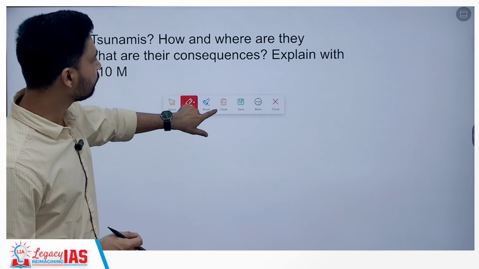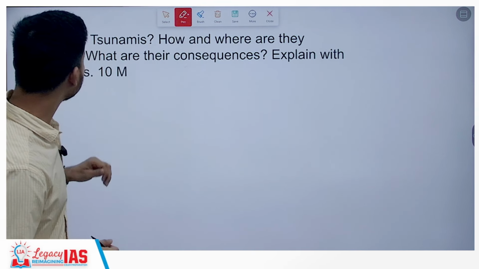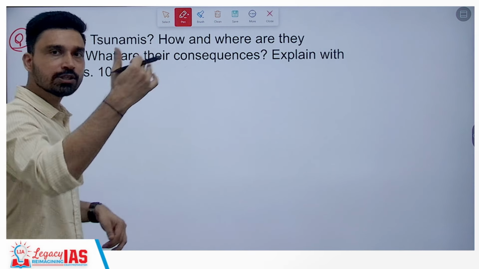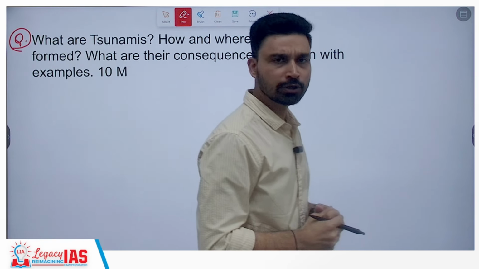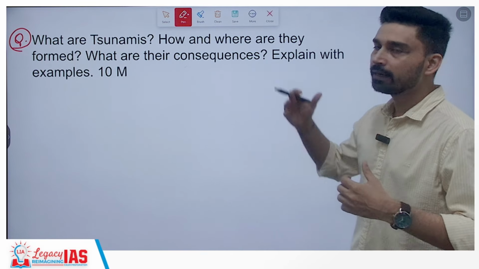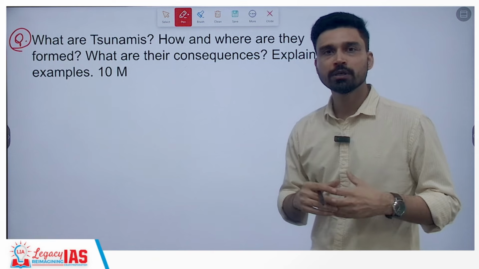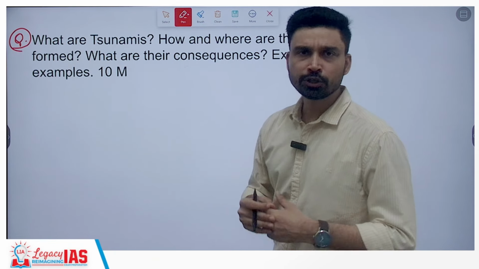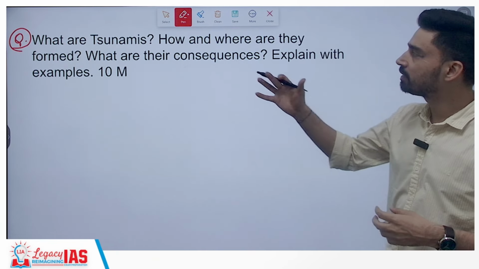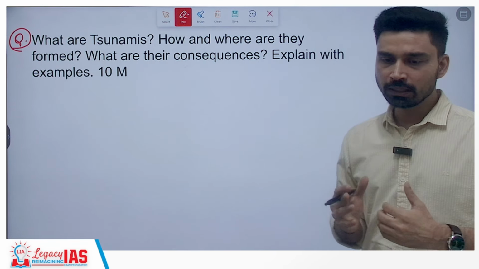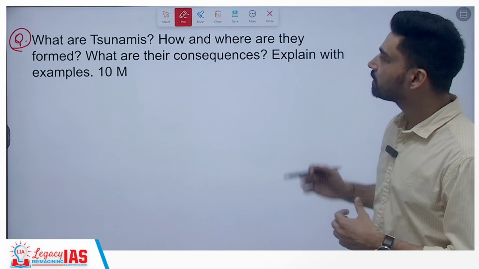So if you look at some of the 10-mark questions that were asked in UPSC, one question is similar to a question that was asked in the 2018 Mains examination. Again, it is linked directly to the syllabus. Also, it is a direct, straightforward question. That means if you have studied properly, it should not be difficult for you to answer this question. So the question is: what are tsunamis? How and where are they formed? What are their consequences? And explain with examples.